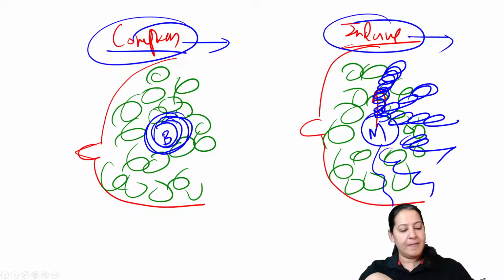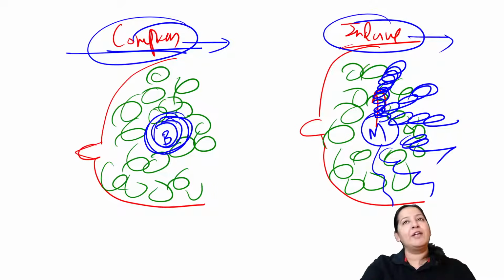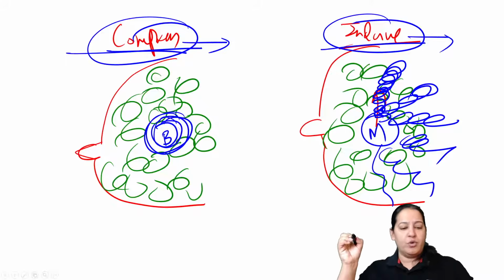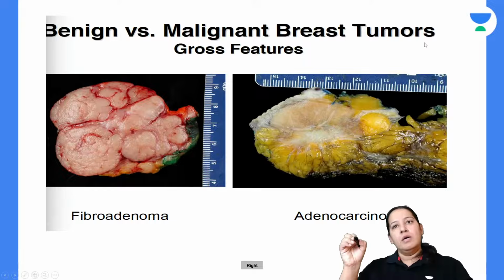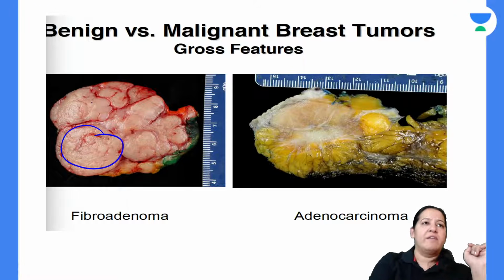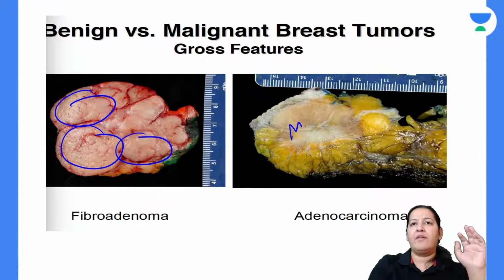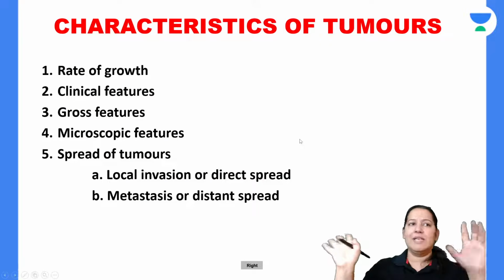Give me a thumbs up. You got it? So that is the biggest difference between them. Benign tumor compress the adjacent tissue. Malignant tumor invade the adjacent tissue. Give me a thumbs up here. Come on. So see the diagrams, the same diagram. You can see it is a benign tumor, well circumscribed, encapsulated. See it is a malignant tumor, irregular borders, irregular shape, non-circumscribed. So grossly you can see.